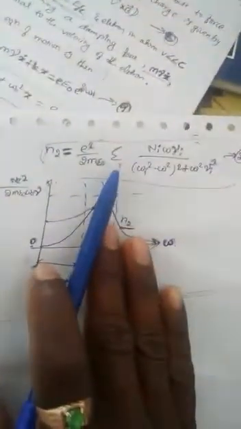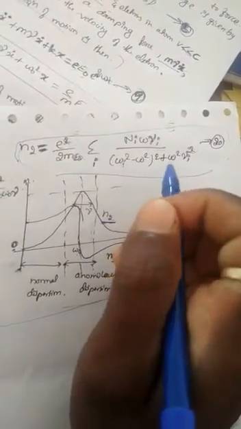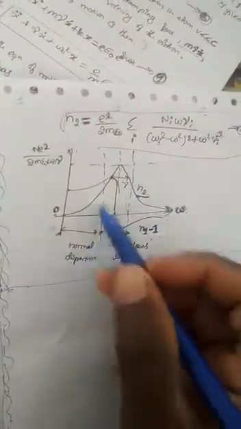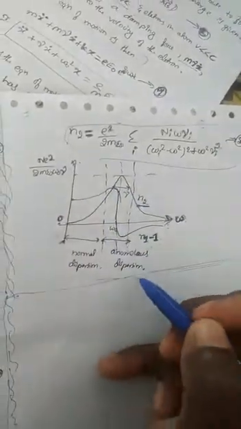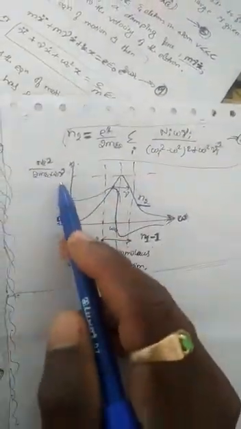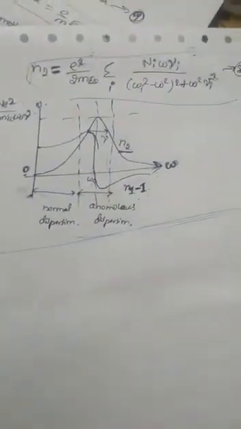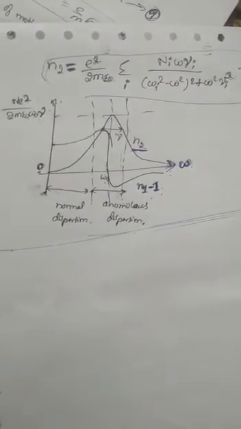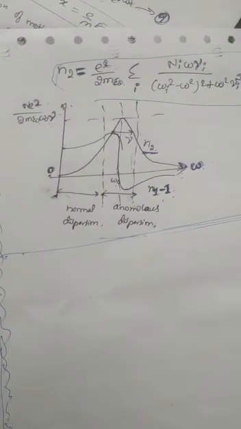Similarly, n2 is equal to e square divided by 2m epsilon naught, n i omega gamma i divided by omega i square minus omega square whole square plus omega square into gamma i square. This figure shows how normal dispersion takes place up to this region, and this region shows the anomalous dispersion. Up to here is the explanation of dispersion in non-conductors for electromagnetic waves. Thank you for watching.